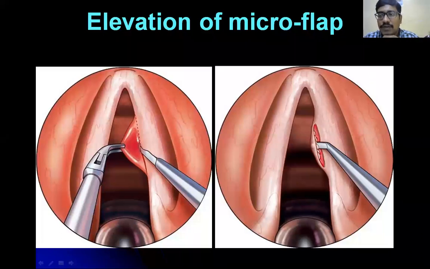Sometimes if the temperature is more than 100 or 101, the patient will have fever with chills. Then you can go for a throat swab, RT-PCR or nasopharyngeal swab.